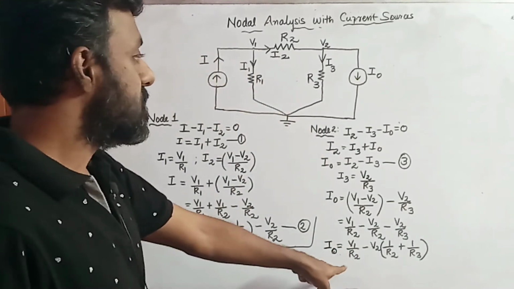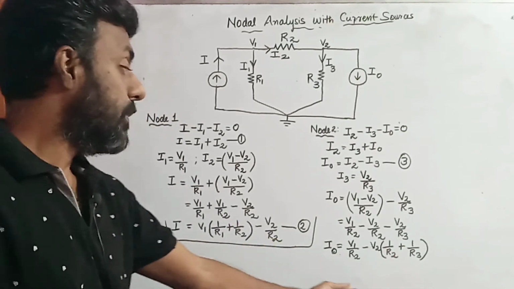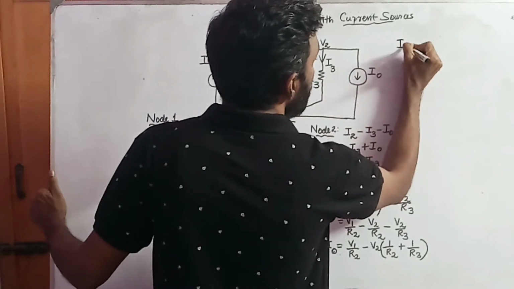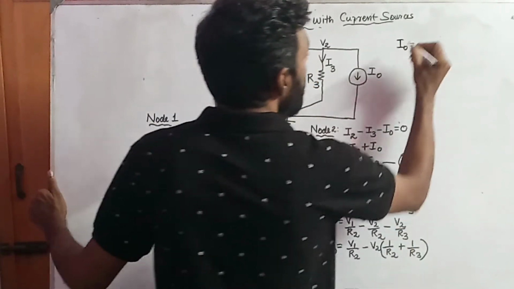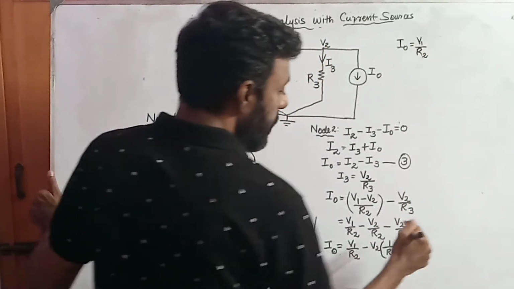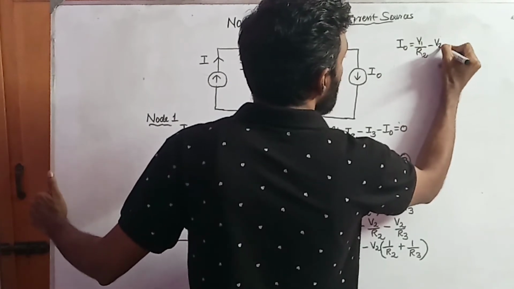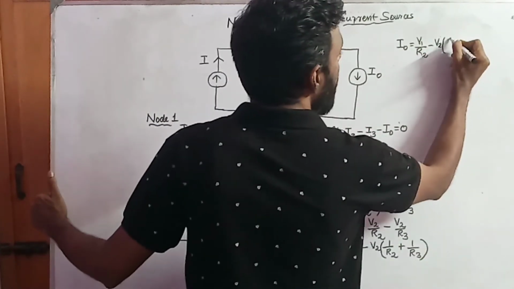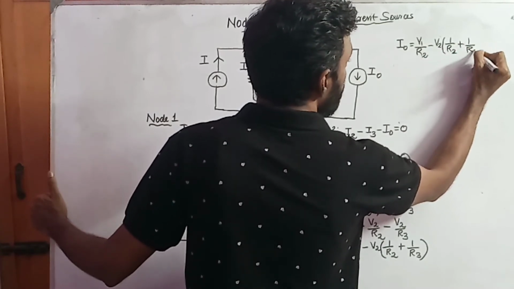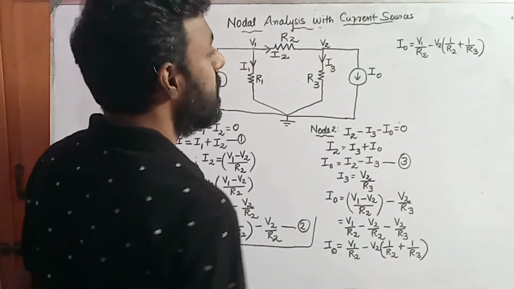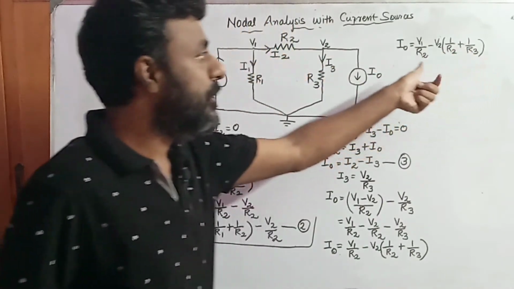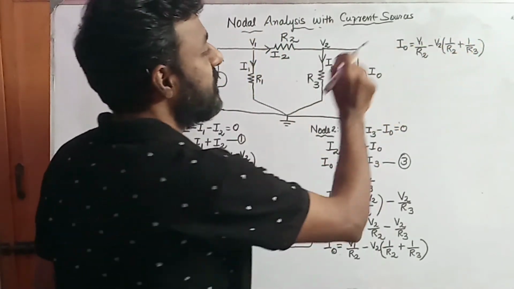Now I'm going to make a small amendment here. I'm writing this equation over here once again: I naught equal to V1 by R2 minus V2 into 1 by R2 plus 1 by R3. Now, without changing the value, I'm going to make a small alteration.